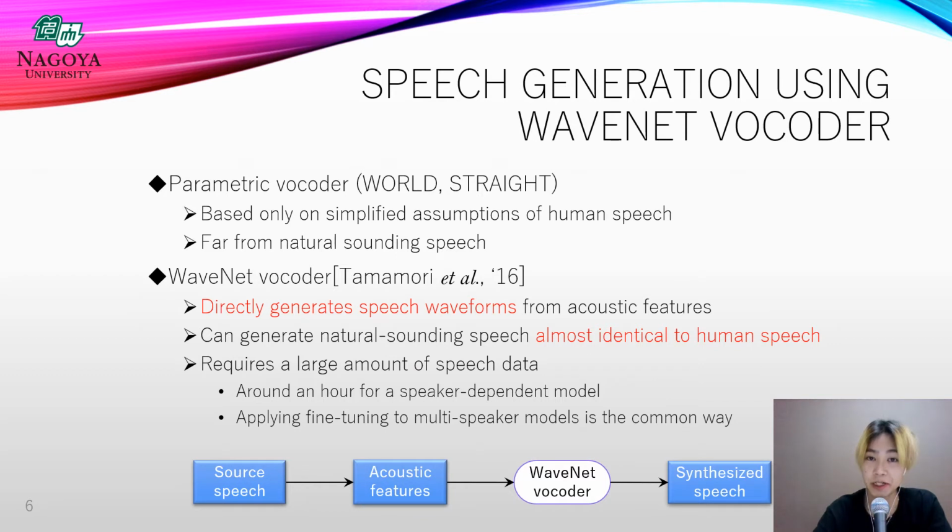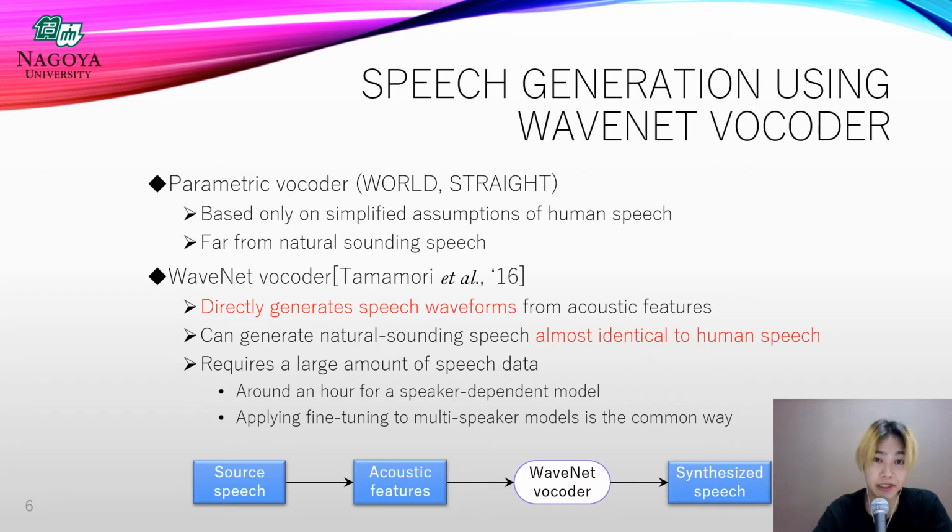But in the previous cycle VAE research, a parametric vocoder was used in the speech waveform generation phase. This is only based on extremely simplified assumptions of the speech generation process and causes significant degradation in the conversion quality. To tackle this problem, neural vocoders have been widely used in the waveform generation phase in recent years.